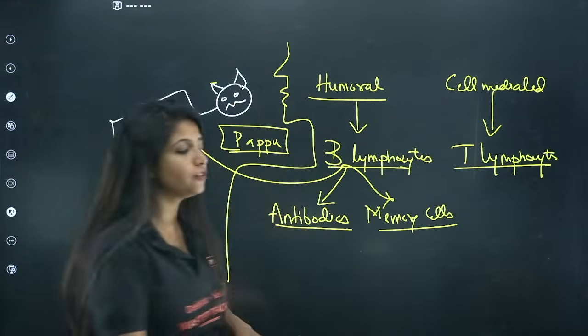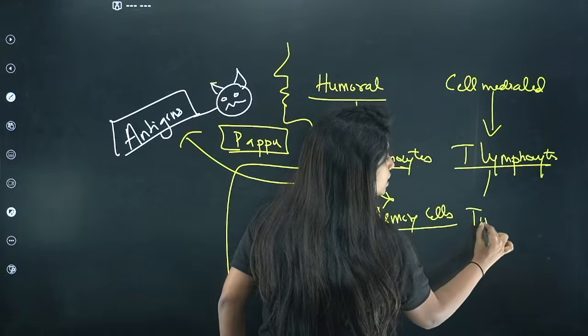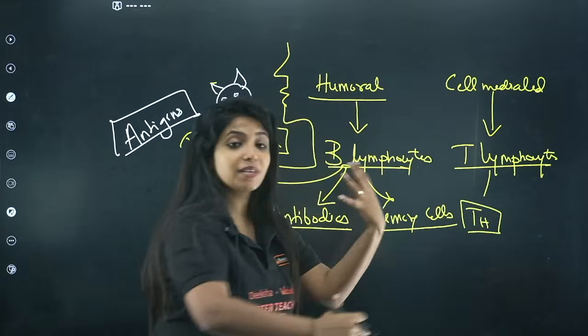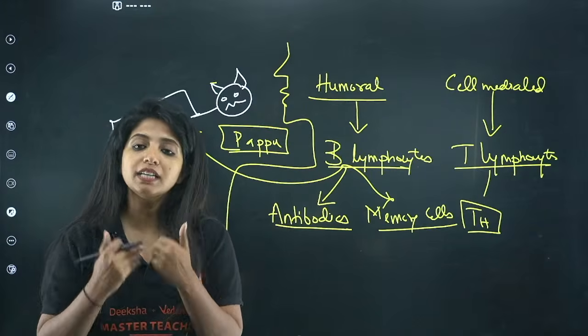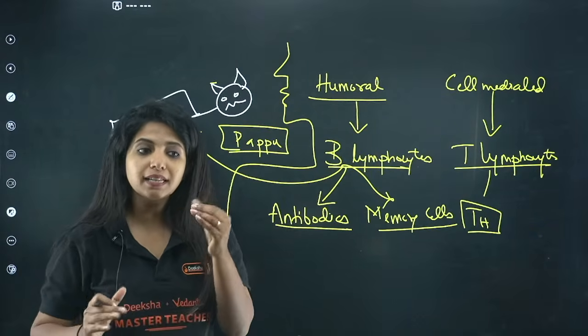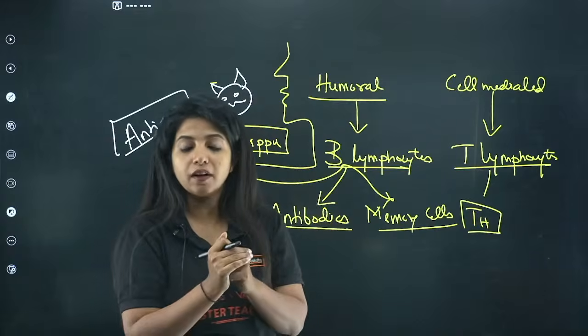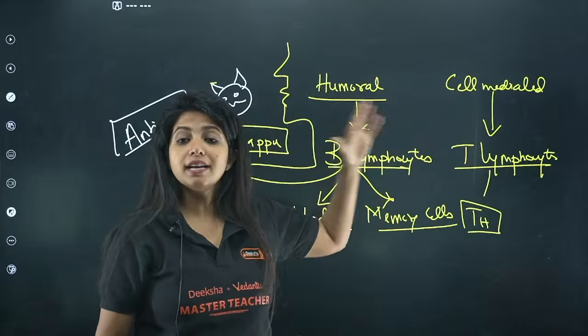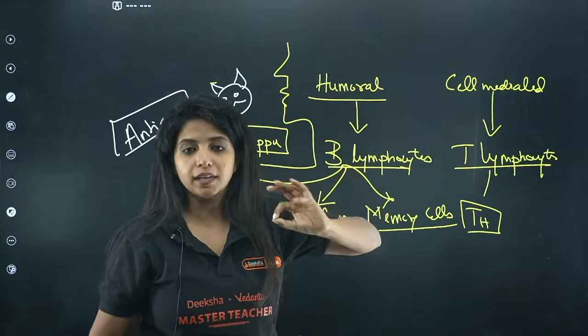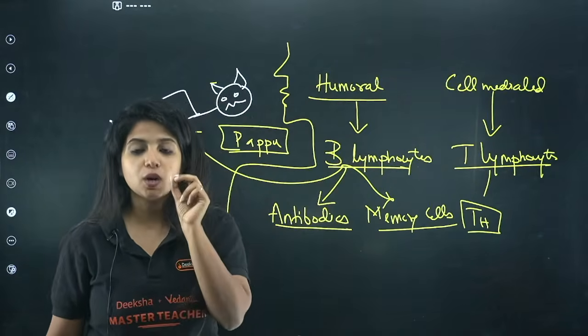T helper lymphocytes basically tell the other cells to release this and that. It's like a mediator. So you have multiple types of T lymphocytes, and they tell the other cells what to do, and also sometimes directly kill the cells, which is why we say they provide cell-mediated immunity.